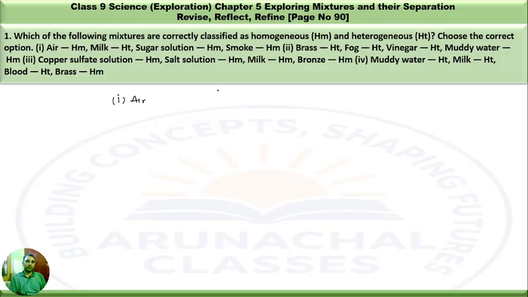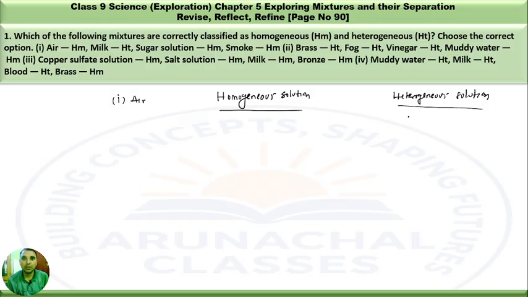One will be homogeneous solutions and another one will be heterogeneous solution. The first one is air. Air is a heterogeneous mixture or solution. Second one, milk. Milk is considered to be heterogeneous. It appears to be homogeneous, but actually it is